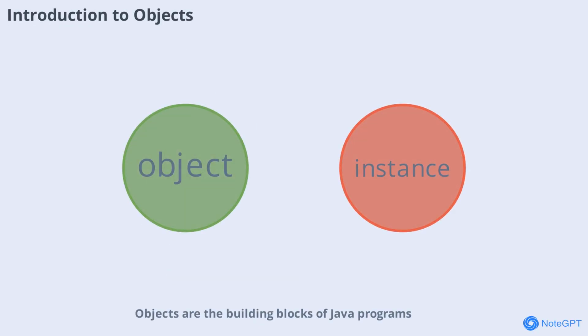Objects are the building blocks of Java programs. Each object represents a specific instance of a class with its own properties and behaviors. Understanding how to create and use objects is fundamental to object-oriented programming.